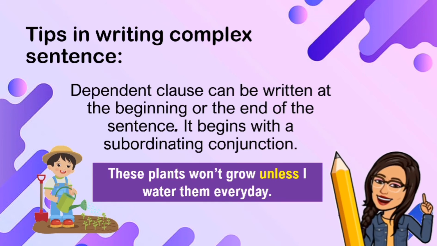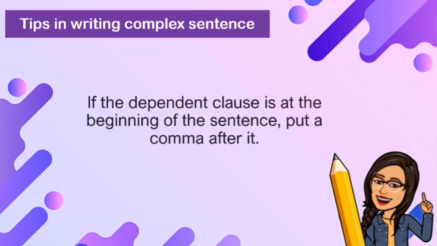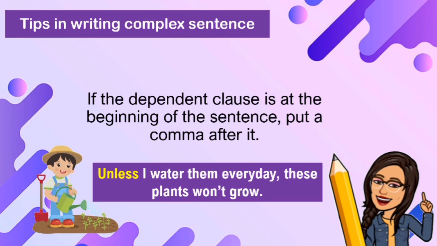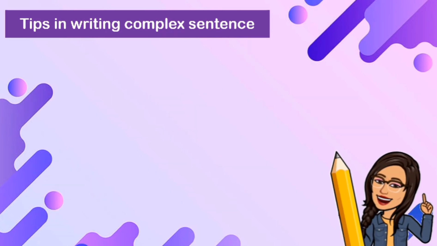I started with an independent clause, these plants won't grow. And then I ended it with a dependent clause, which is unless I water them every day. Now, if the dependent clause is at the beginning of the sentence, put a comma after it. How would it look like? Unless I water them every day, these plants won't grow.